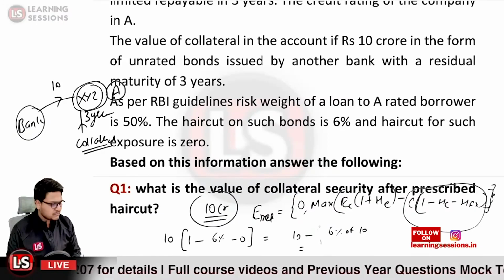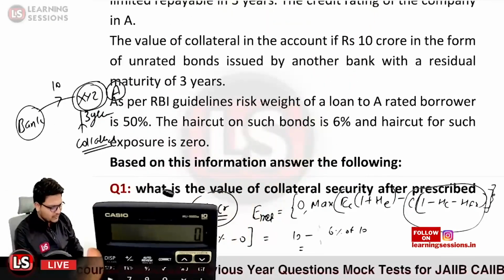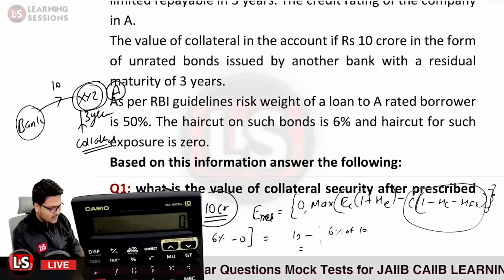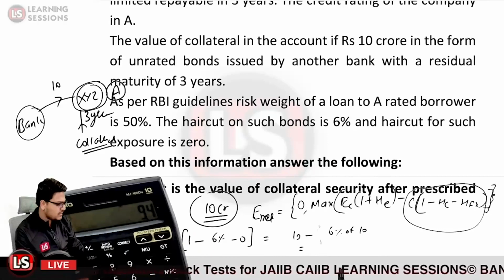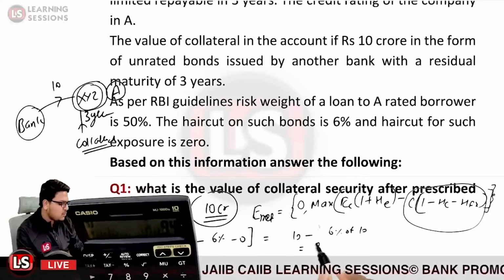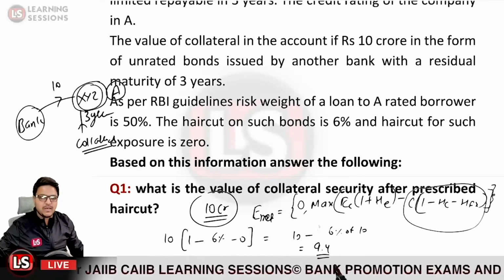Is that clear? Not 94 lakh, it will be 9.4 crores actually. So 10 minus 6% is 9.4 crore. Not 94 lakh, it is 9.4 crores. Is that clear? So that would be the answer related to it.